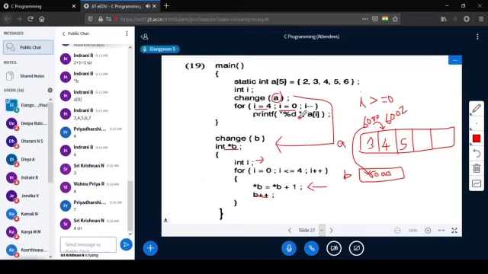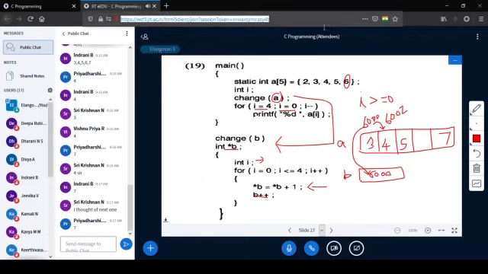What is the value of A of 4? This is A of 0, A of 1, A of 2, A of 3, A of 4. Okay, no issues, Sri Krishna. So at this location, the current value is 7. So 7 is getting printed here. Then what else will we get?